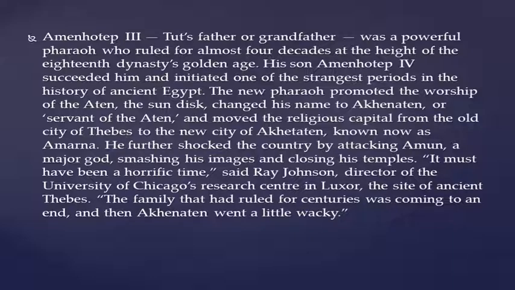So here Tut's father or grandfather, his name was Amenhotep III. He was a very powerful pharaoh who ruled over a period of 40 years. After his rule, his son Amenhotep IV succeeded him and began the strangest period in the history of Egypt. Under the rule of Amenhotep, everything was very strange because he promoted the worship of Aten, the sun disk, so he changed his name to Akhenaten, meaning servant of Aten. He also shifted the religious capital from Thebes to a new city of Akhetaten, now known as Amarna.